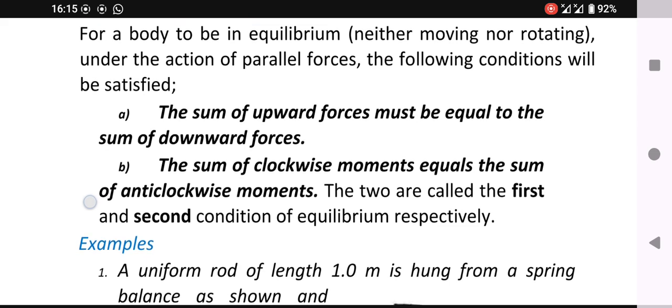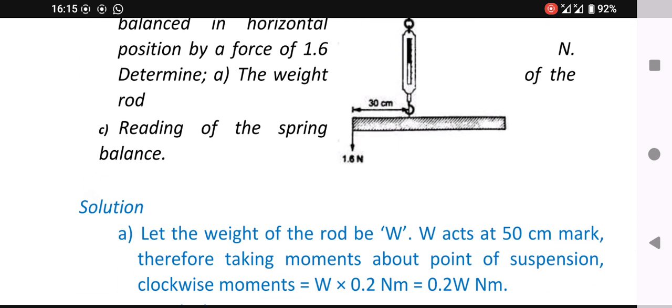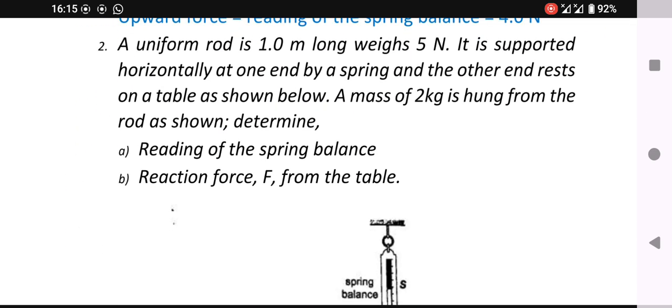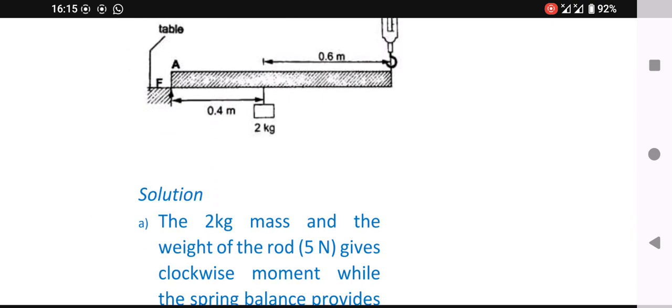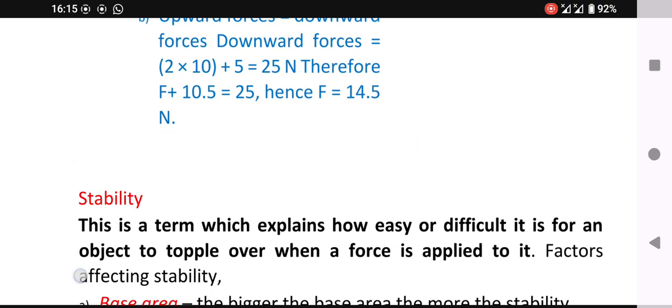The second condition is that the sum of clockwise moments equals the sum of anticlockwise moments. Those are the conditions for a system to be at equilibrium. There are some calculations there, and of course you need to know them. I just wanted to summarize it for you.